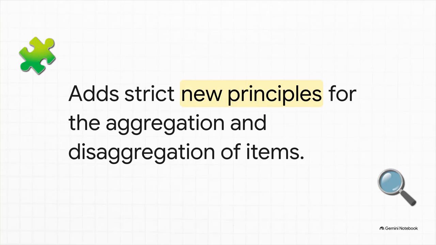This third pillar solves a massive headache for everyone reading these statements. Have you ever looked at a P&L and seen a giant, vague line item just called Other Expenses and thought, what on earth is actually in there? IFRS 18 fixes this by adding strict new principles for aggregation, how you group things together, and disaggregation, how you break them apart. It makes sure that financial data isn't haphazardly lumped together just to hide unflattering details, but it also stops you from breaking things down into so much meaningless trivia that you completely lose the big picture. The end result? Way more useful, relevant, and readable financial statements.